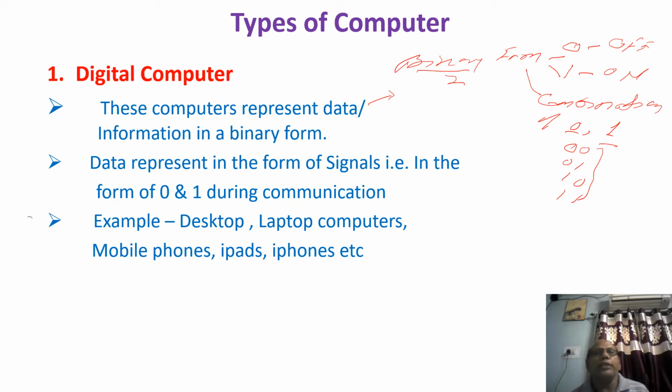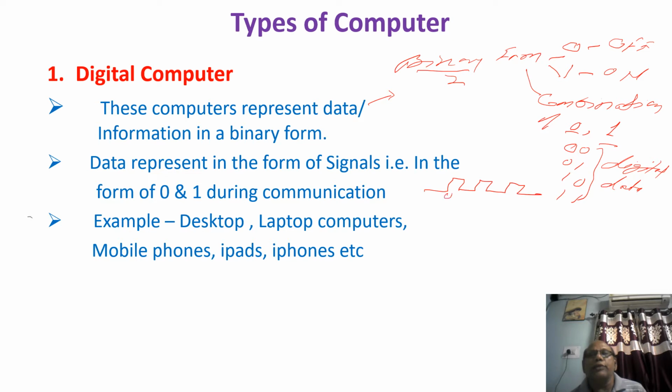So we can say that data or information is stored inside the computer in the form of 0 and 1. Now the second point is that data is represented in the form of signals, in the form of 0 and 1. What type of signals are there? This is nothing but digital data. Digital data means it has a digital signal. What type of signal is this? It is in the form of such signals.